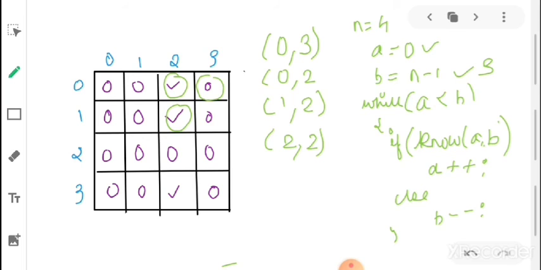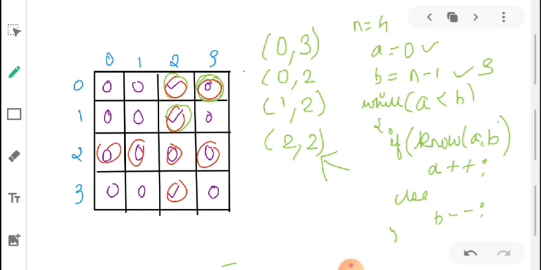Now this is the condition where A becomes equal to B. So A and B become equal, and we'll return that particular A or B, because both are the same; we can return either. So 2 will be returned, and that will be a potential candidate for the celebrity, because we can't say that it is definitely our celebrity, because we haven't analyzed all the cells. We have analyzed only these cells, so we have to analyze the remaining cells also. That's why we'll take that potential candidate and check all other remaining cells.